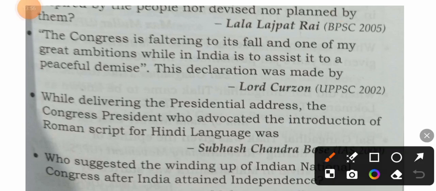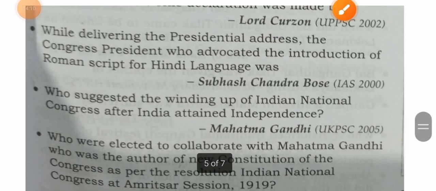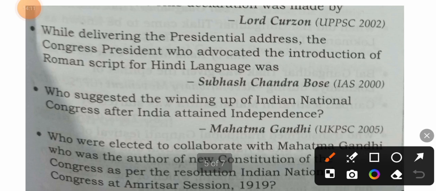The Congress is faltering to its fall, and one of my great ambitions while in India is to assist it to a peaceful demise. This declaration was made by Lord Curzon. While delivering the presidential address, the Congress president who advocated the introduction of Roman script for Hindi language was Subhash Chandra Bose.